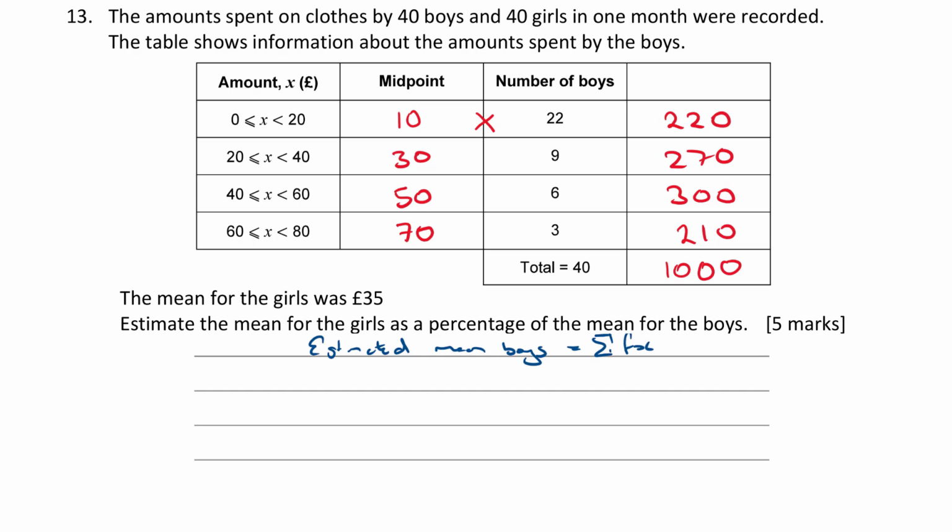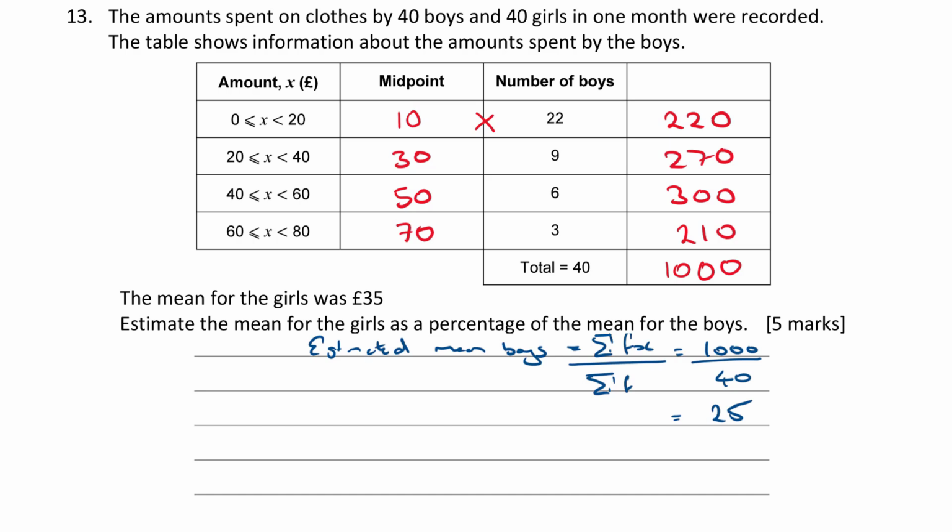The sum of the frequencies times their values, which is 1,000, divided by sigma f, which is this value here, the total sum of the frequencies. So 1,000 divided by 40. So what's that? I think it's 25, but let me just double check. 1,000 divided by 40, 25, yeah. Okay, so the estimated mean for the boys is 25.